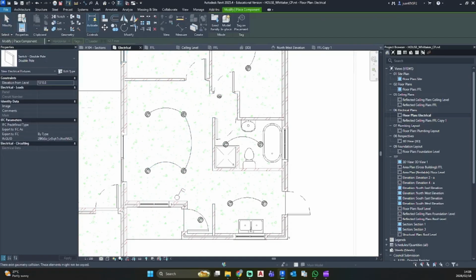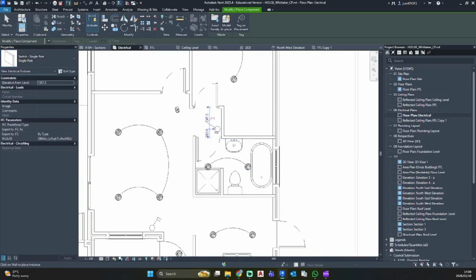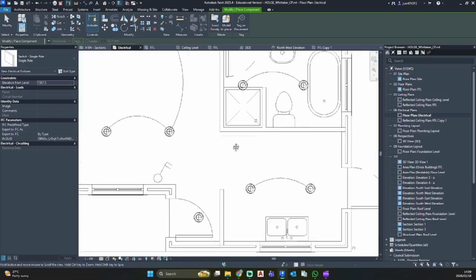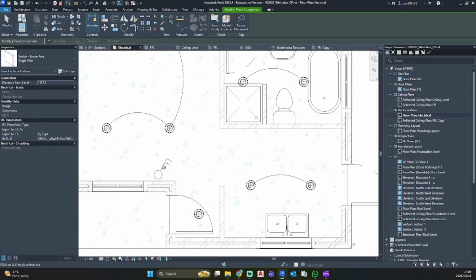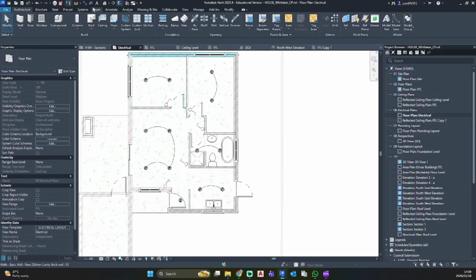And let's do another. Let's do a single outside of the bathroom. And I'm going to put a single one inside the room over there. And let's put a single one over there. Okay, so now we have two. Let's put a single there for our kitchen. Okay, so now we have our switches in place.